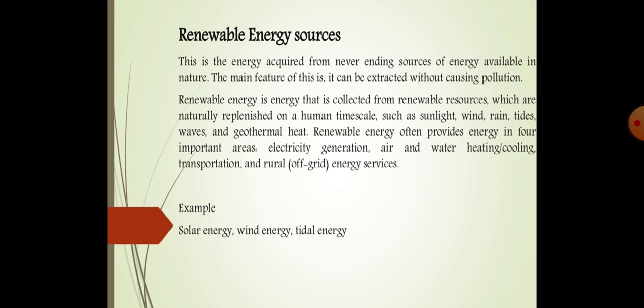We can use these renewable energy sources to create an off-grid energy service, where we will not require the grid to work, and we can use the electricity off-grid. Similarly, we can use these energy sources in transportation. Okay, so these are renewable energy sources.